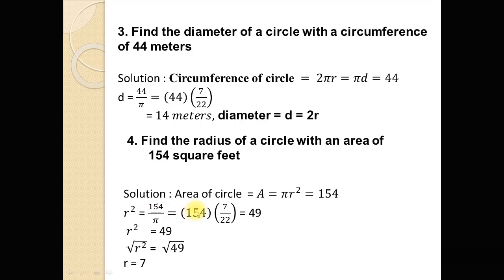So 154 is 7 times 22, and after simplification, 22 over 7 times 154 gives 49. So r square is equal to 49, and taking square root on both sides we obtain r is equal to 7.